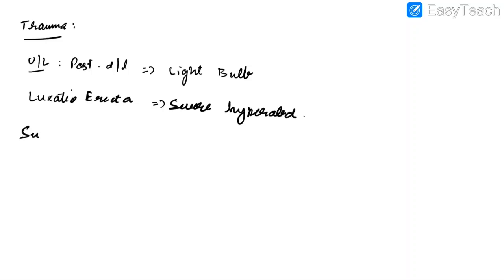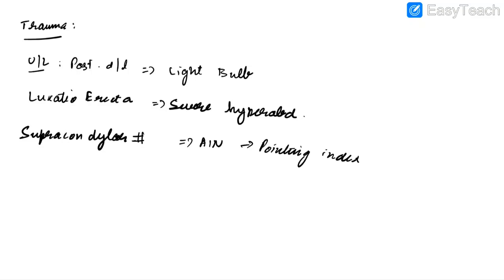Now let us discuss about supracondylar fracture. In this case, the most common nerve involved is anterior interosseous nerve, which is a branch of median nerve. This leads to pointing index finger. The most common complication of supracondylar fracture of humerus is malunion leading to cubitus varus, whereas a delayed complication of supracondylar fracture is myositis ossificans, which can be detected in X-rays.